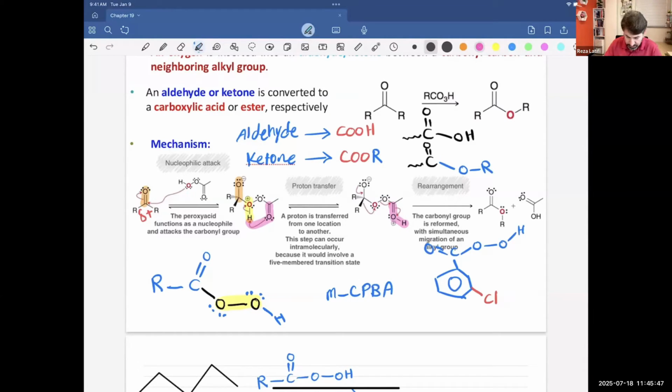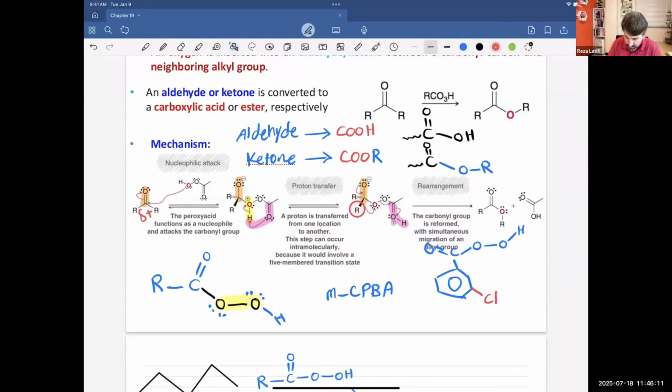Now, in the next step, the oxygen with a negative charge is going to share a lone pair with the carbon, and that means we can actually kick something out of the system. But before that happens, we have a rearrangement, where one of these R groups will move. I'm going to highlight that one.